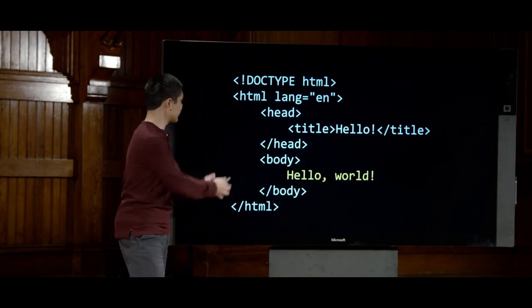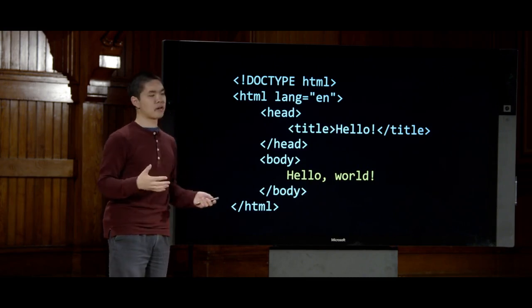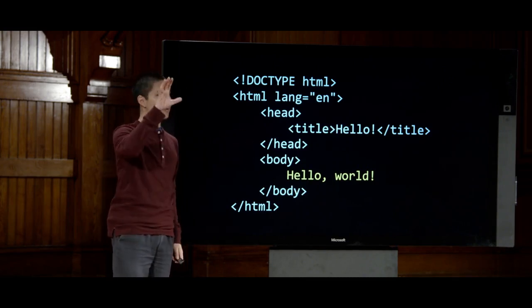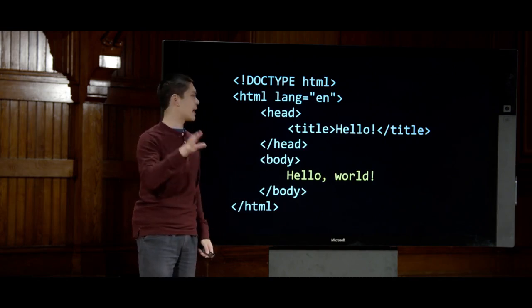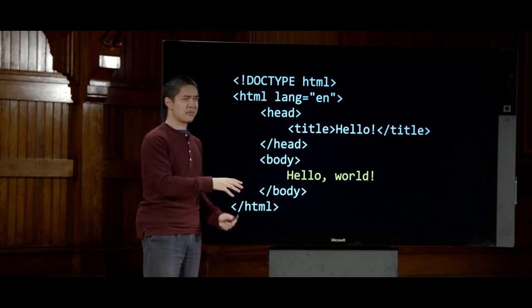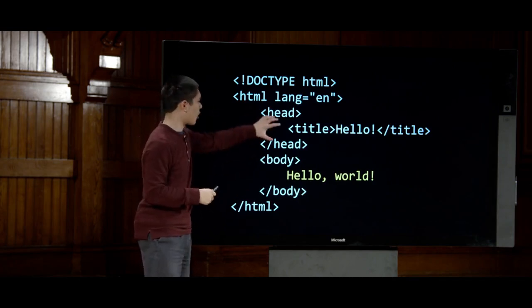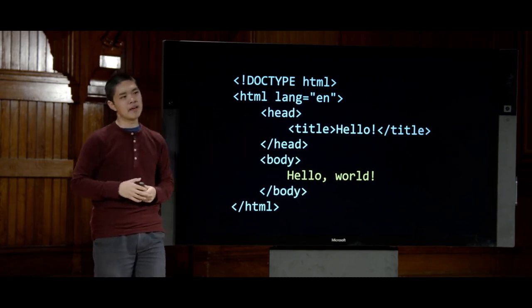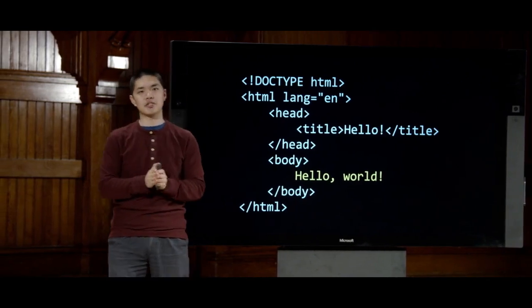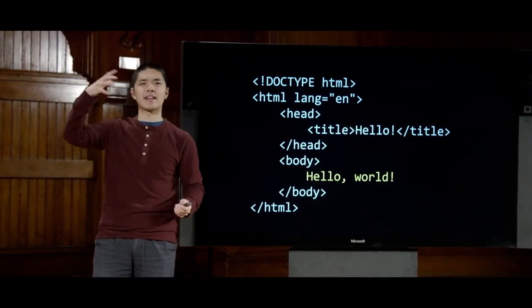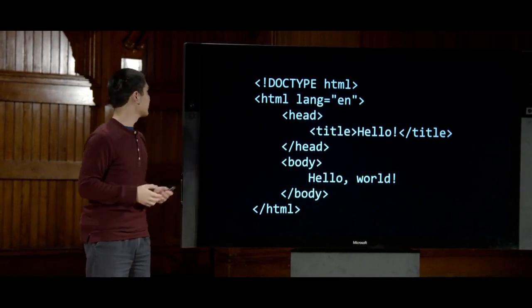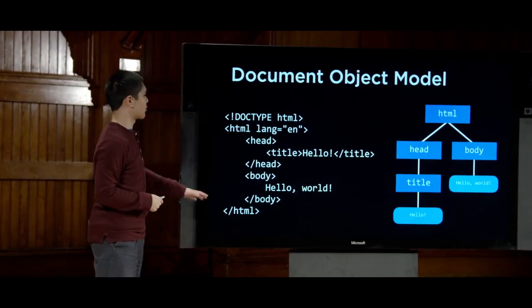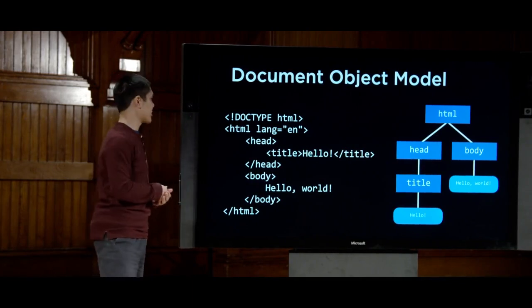And so that's all there really is to this HTML page. We specified in the header that there's a title of the page called hello. And inside the body, we're saying the page should say the words hello world. And if you want to visually think about the way that all these HTML elements are structured, it can sometimes be helpful to think about an HTML page in terms of a tree-like structure that we call the document object model, or DOM. And so here, for example, is what the DOM for this web page might actually look like.